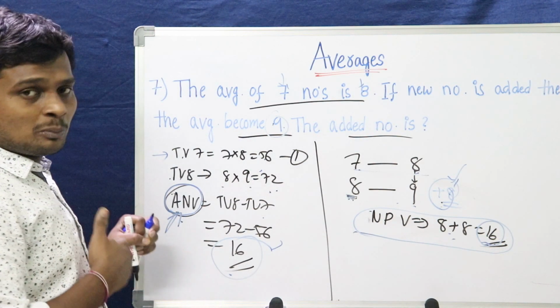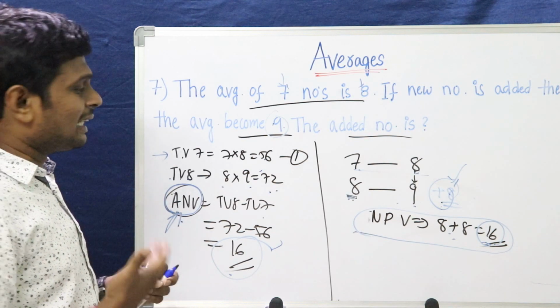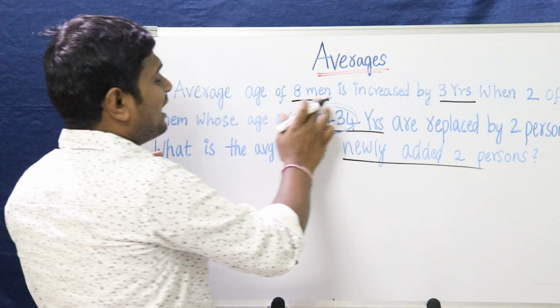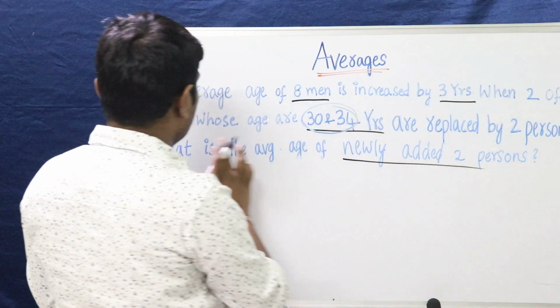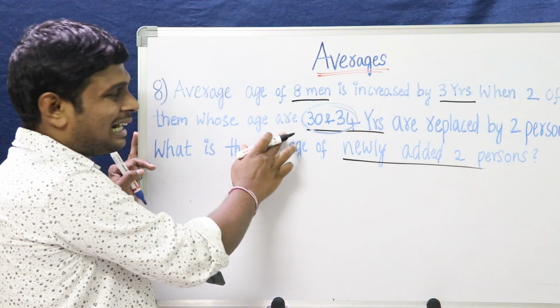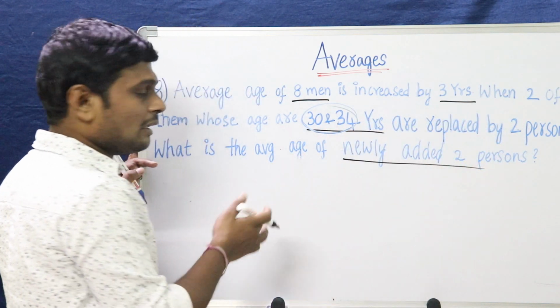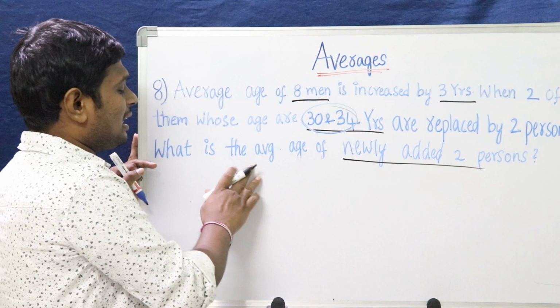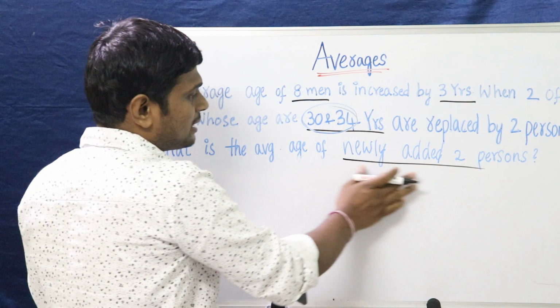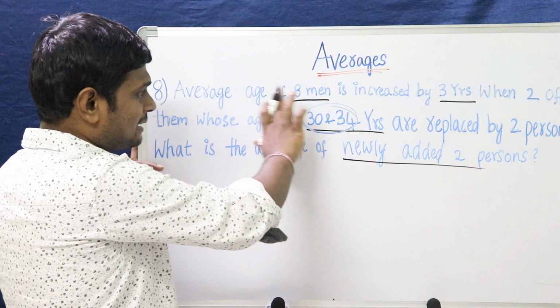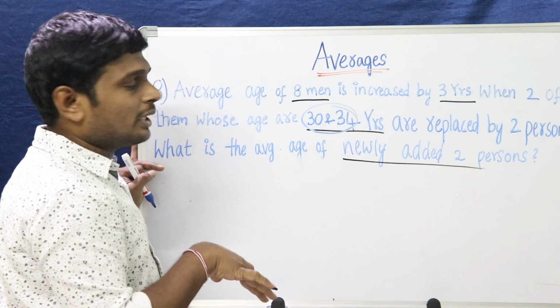I will take one more example, one more variant, and explain it. Okay, let's solve this problem. Average age of 8 men is increased by 3 years when 2 of them whose ages are 30 and 34 years are replaced by 2 persons. What were we asked to solve? We were asked to solve the average age of the newly added persons. How can we solve that one? Let's understand the problem thoroughly, then we will go ahead and solve it.